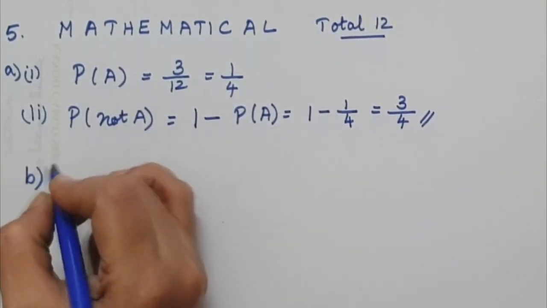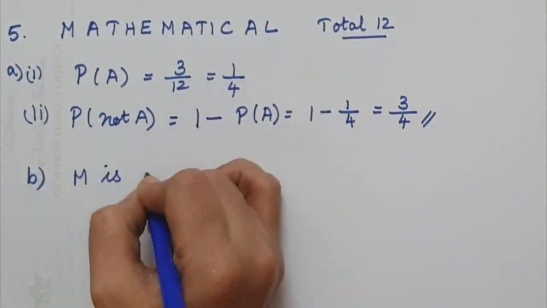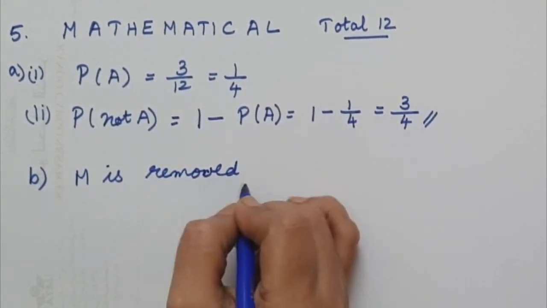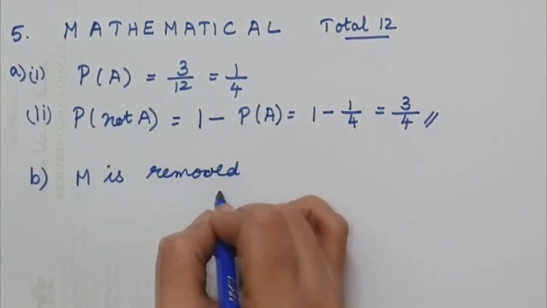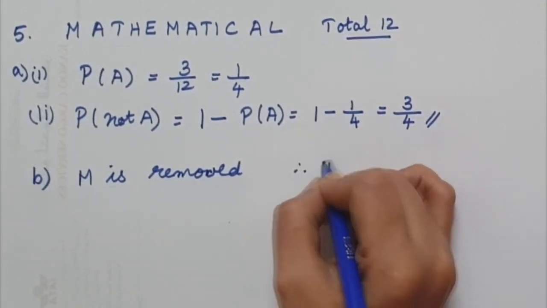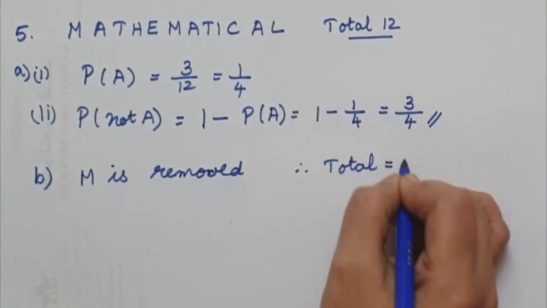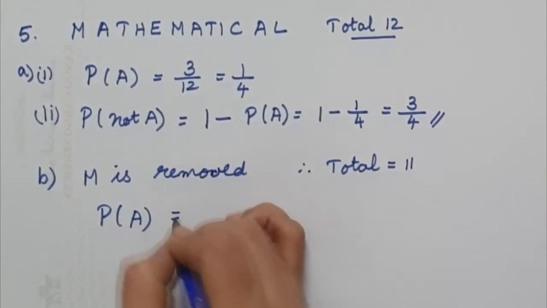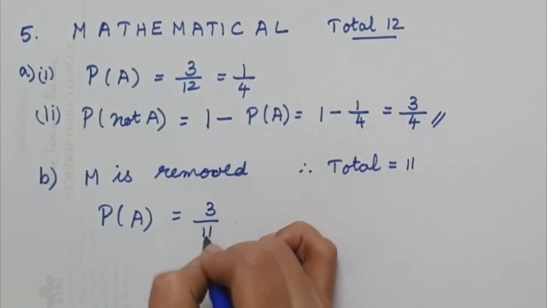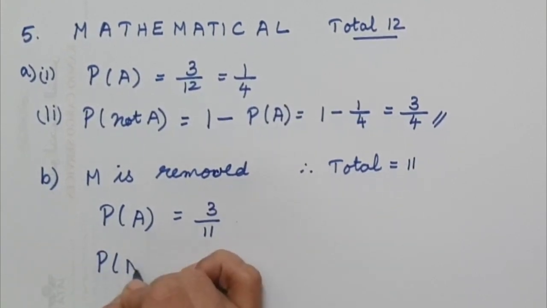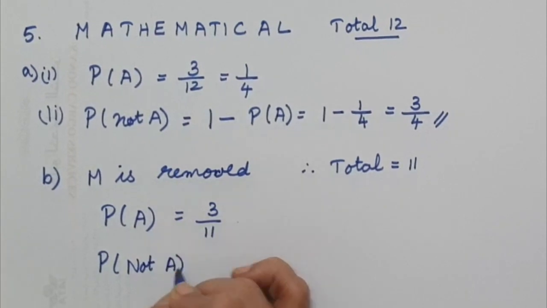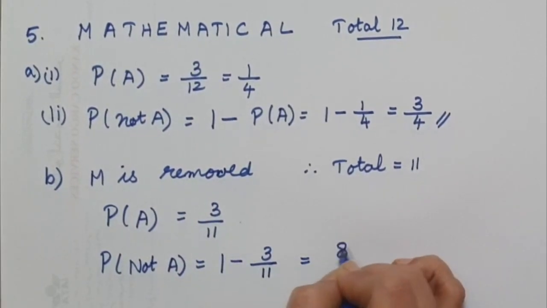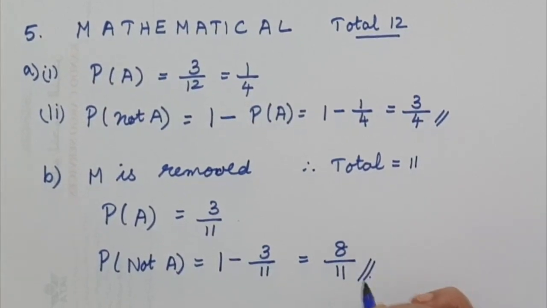Now the B part, M is removed. Therefore, total equal to 11. Now, probability of A will be, now 3 are there, 3 over 11. Probability of not A will be 1 minus 3 over 11. So it will be equal to 8 over 11.